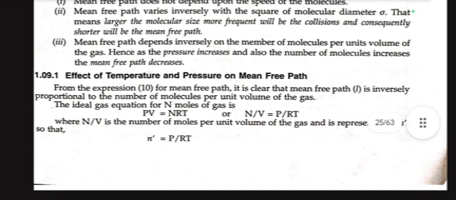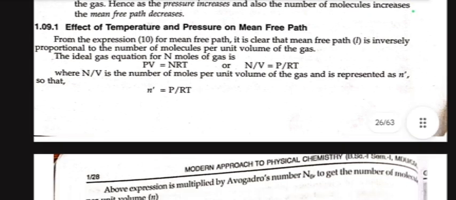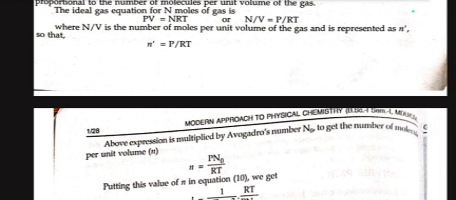Effect of temperature and pressure on mean free path. From the equation for mean free path, it is clear that mean free path is inversely proportional to the number of molecules per unit volume of gas. The ideal gas equation for n moles of gas is PV = nRT, or n/V = P/RT, where n/V is the number of moles per unit volume of the gas and is represented by n', so that n' = P/RT. When the above expression is multiplied by Avogadro's number N0, we get the number of molecules per unit volume, N = P N0/RT.